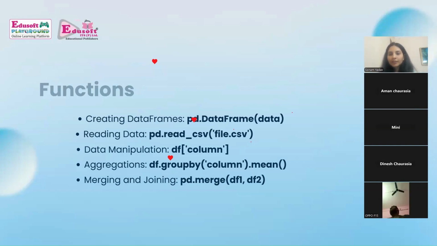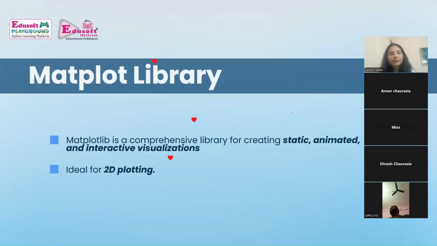Now coming to another one, that is matplotlib. जब भी आपके पास कोई एक डेटा होता है और आप उस डेटा को एनालाइज करते हो, now what you want to plot that data graphically. आपको क्या करना है? आपको उस डेटा को ग्राफिकली प्लॉट करना है. When you want to plot that data graphically, आपको कौन सा लाइब्रेरी यूज करना होगा? You have to use matplotlib.